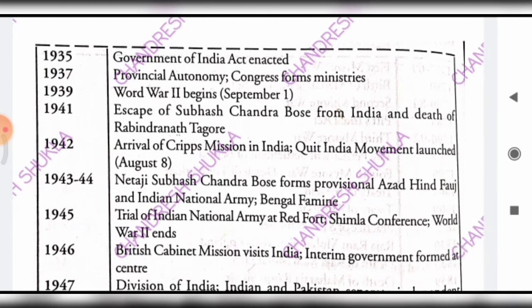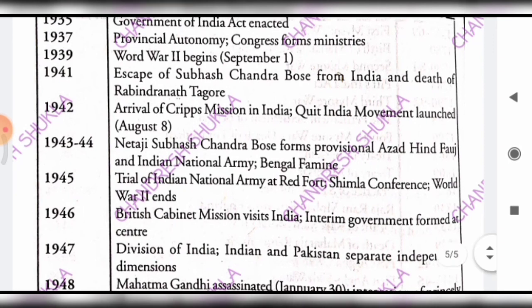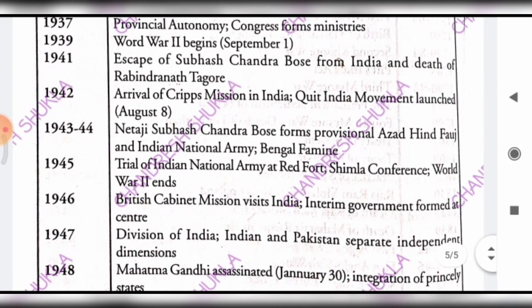And in 1931 Gandhi-Irwin Pact, and in 1935 Government of India Act enacted, and in 1937 provincial autonomy, Congress forms ministries, and 1939 World War II begins, and 1941 escape of Subhash Chandra Bose from India and death of Rabindranath Tagore, and in 1942 arrival of the Cripps Mission in India and the Quit India Movement was launched on 8 August 1942, and in 1943 to 44 Netaji Subhash Chandra Bose forms the Provisional Azad Hind Government and the Indian National Army, and the Bengal famine took place in 1943 to 44.